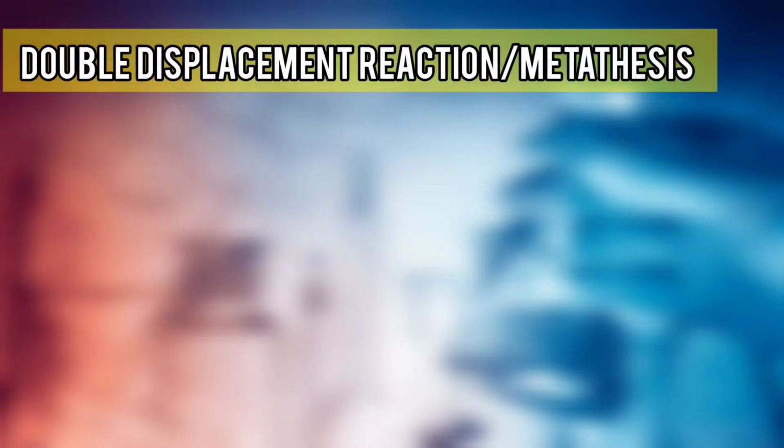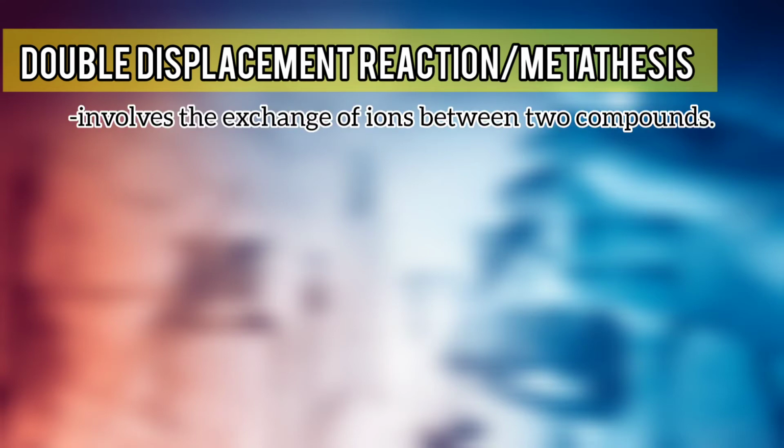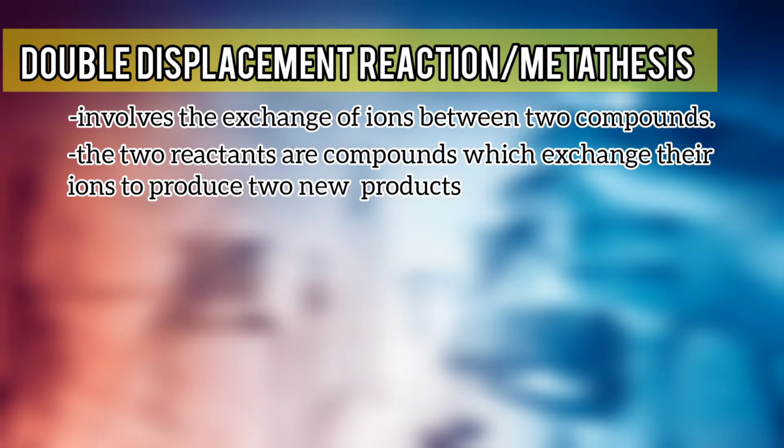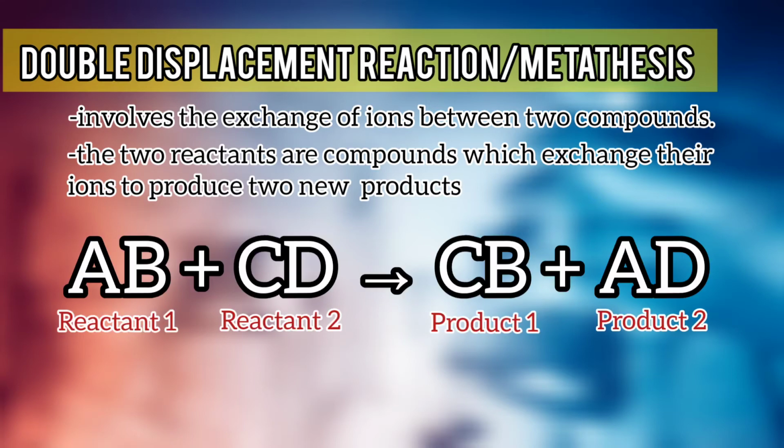The fourth type of reaction is the double displacement reaction, which is also known as metathesis. Double displacement reaction or metathesis involves the exchange of ions between two compounds. Here, the two reactants are both compounds, and they exchange their ions to form two new products. This reaction follows the general pattern AB plus CD will yield CB plus AD, where AB and CD are the reactants, while CB and AD are the products.